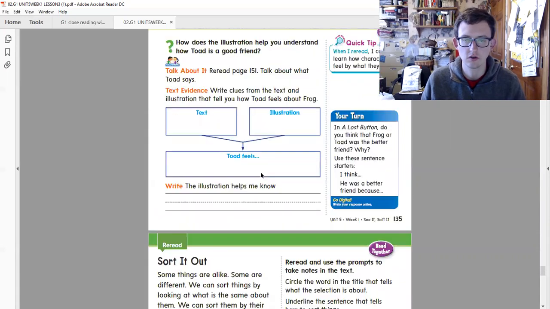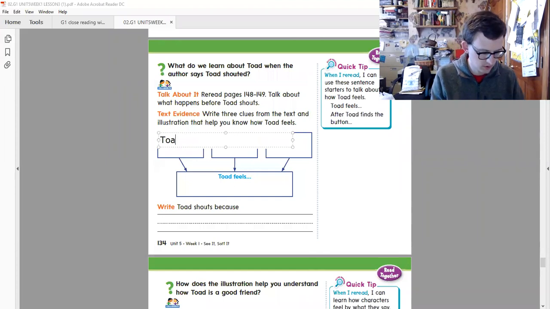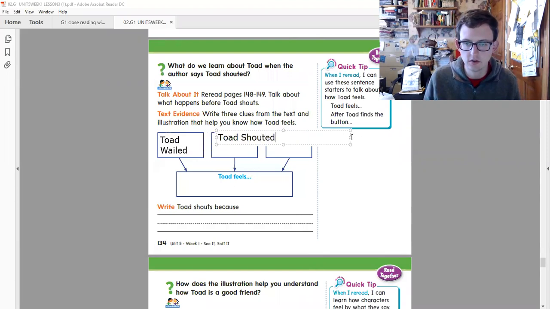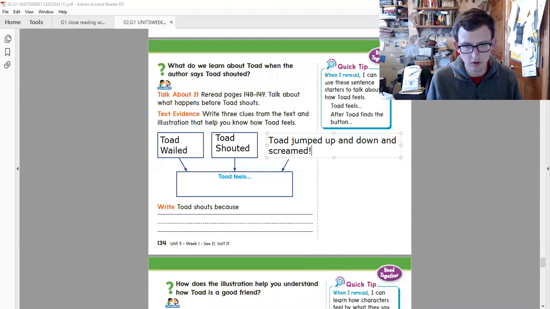So let's write about how Toad feels. Toad wailed. Toad shouted. And Toad jumped up and down and screamed, right?